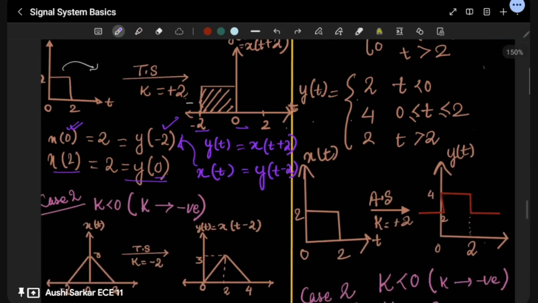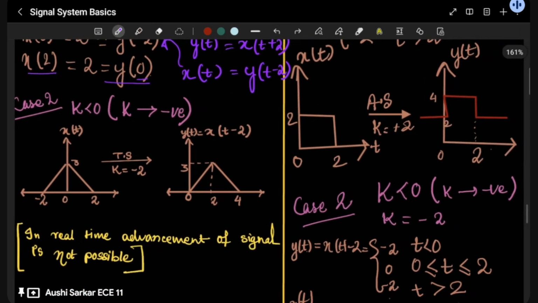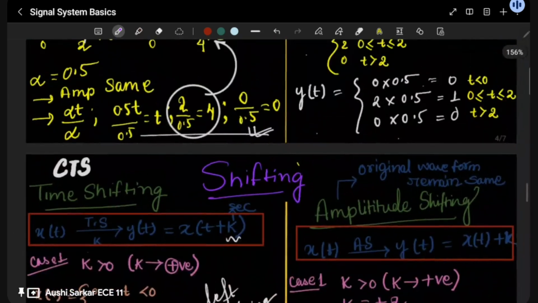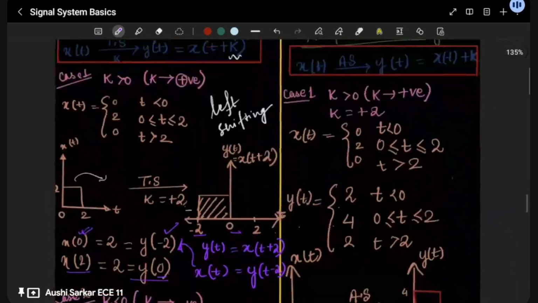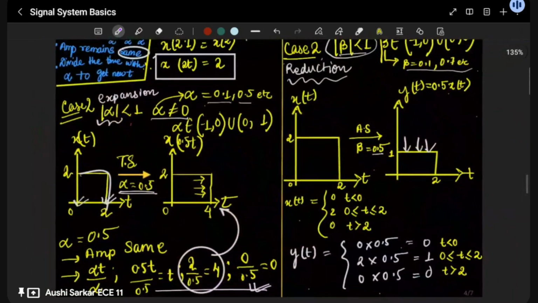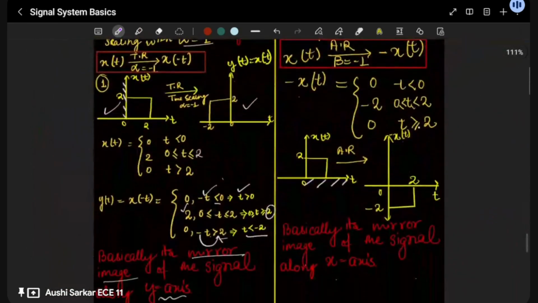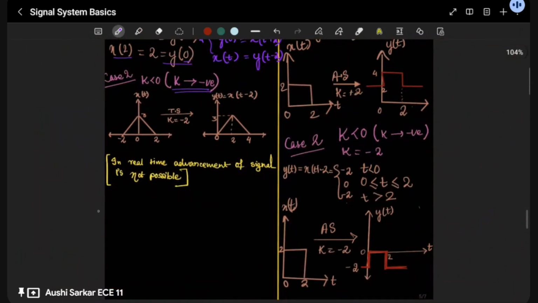Okay, in case 2, where k is negative. Okay, k is negative. This time I'm mentioning some things very clearly. Again, in case of scaling, please write it down or take a note. I am making you write over here. Okay, here I got some space. Listen, take a note.